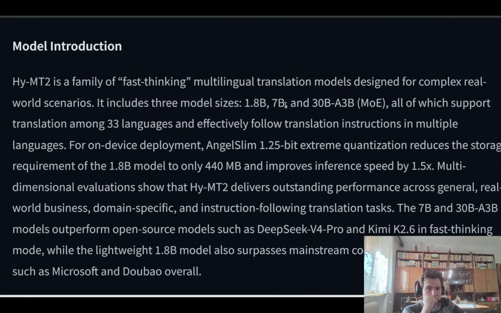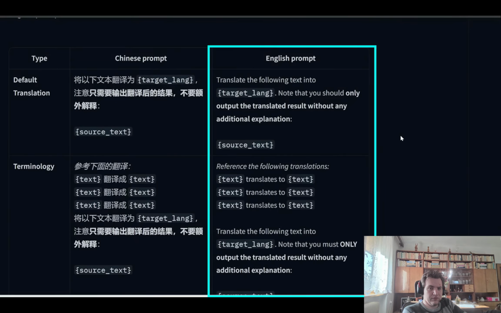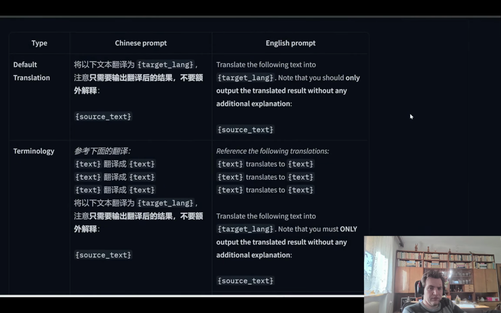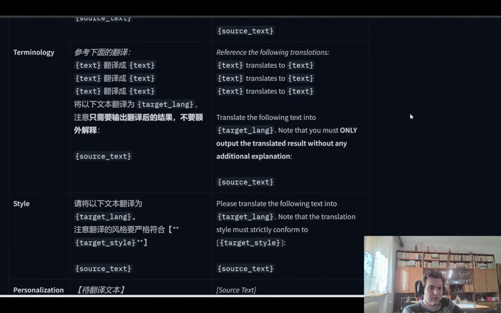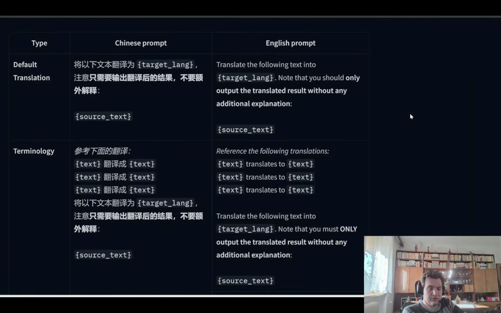This is able to take text in one language and output it in another language. But the important part is it's designed to follow detailed translation instructions. So instead of just saying translate this to English, you can get it to preserve the formatting, or follow a specific style, or use the right terminology, or keep delimiters in the right place, or translate only visible user-facing text inside structured data. This matters because real translation work is messy.